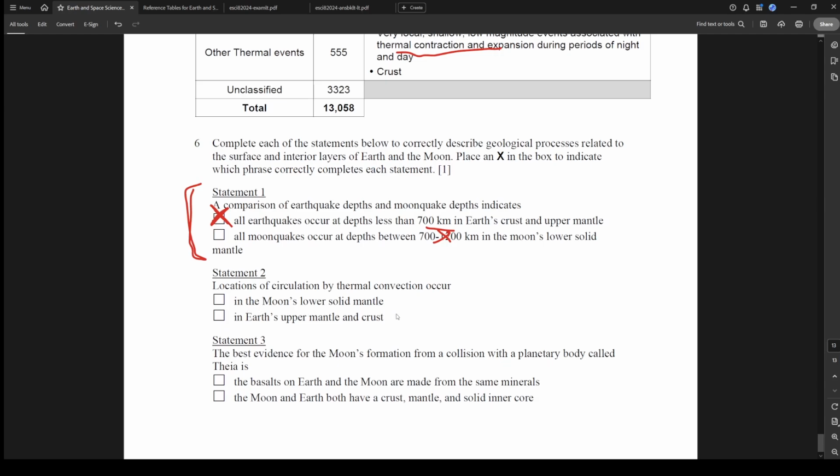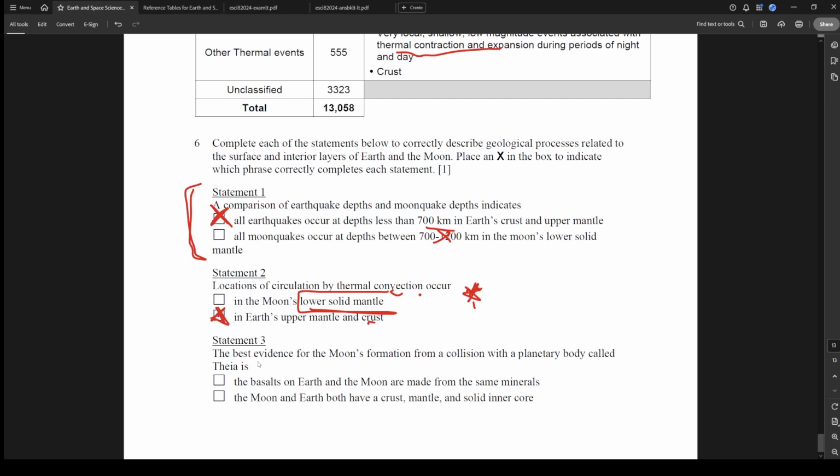Convection occurs in the lower solid mantle. Okay, so since the moon doesn't have thermal convection currents, the answer has to be this. I just think it's weird that convection currents don't occur in solids and they added the crust here. So I would say that this is not greatly worded. That's just my opinion. But the moon's eliminated from this, so it has to be that second one.